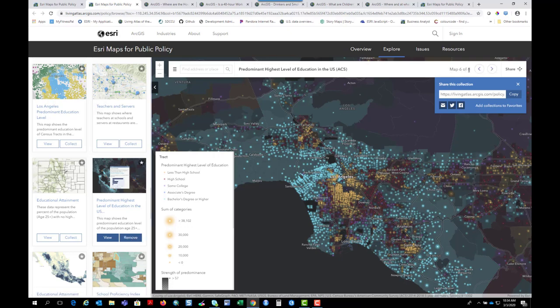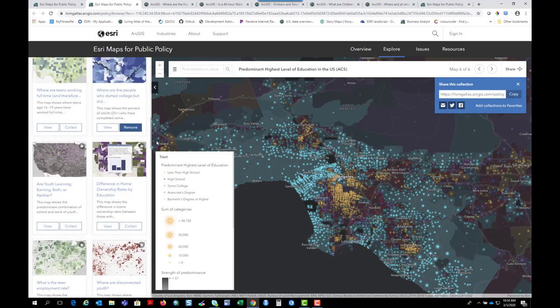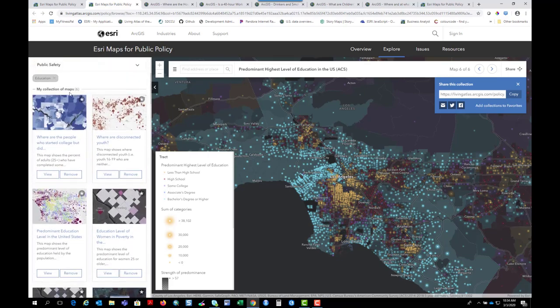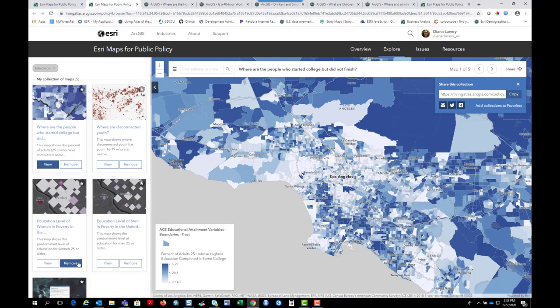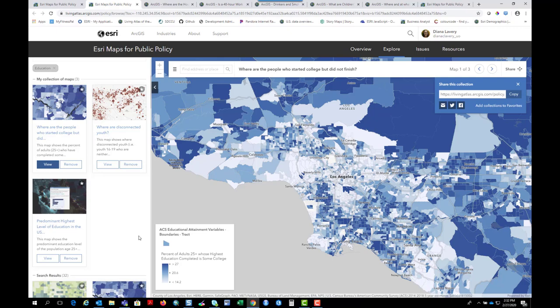And you can see here that we now have a collection of 6 maps, all zoomed into our area of interest. So back up to my collection, I'm going to remove some other ones so that only these 3 that I looked at are in my collection now. I'm signed into ArcGIS Online, so I can actually add these 3 maps straight to my favorites, and they'll show up in my ArcGIS Online content.